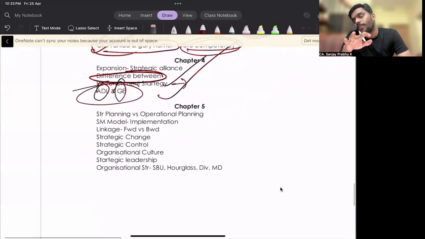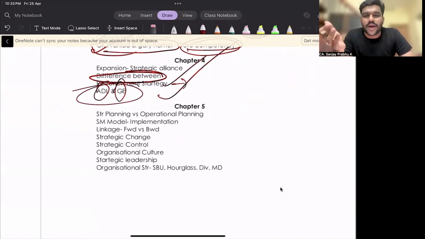Then chapter number 5. I know most of the students find it very difficult to crack this chapter. Please go through the YouTube video. I have already uploaded all the revision videos on my YouTube. Please don't skip any chapter. At least watch the YouTube video once or twice. You will get some little confidence in the topic. Let me tell you very honestly, I have put immense effort into preparing that revision video. Almost 99% of topics are covered in that YouTube revision video. Please go through that. Hardly, all 5 chapters together take 6 to 6.5 hours.